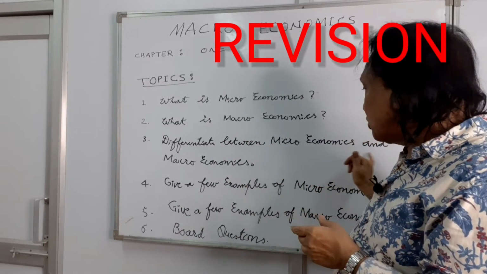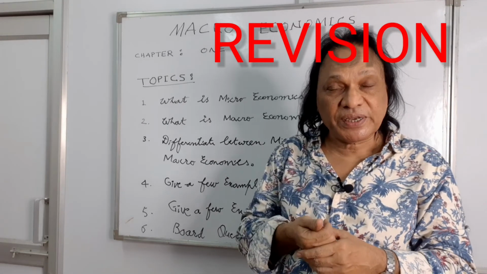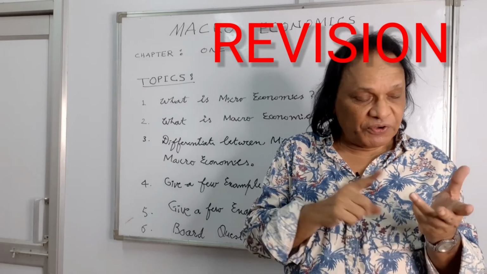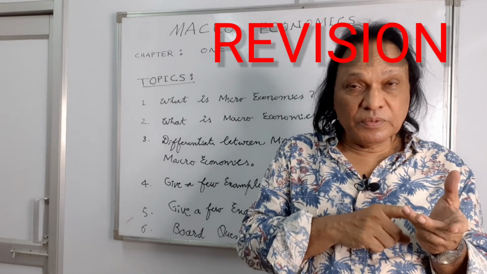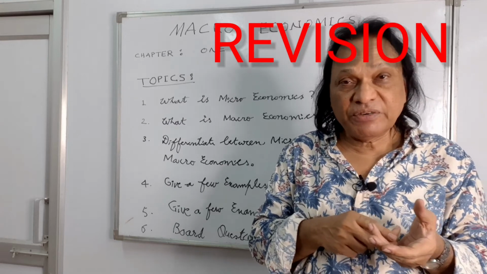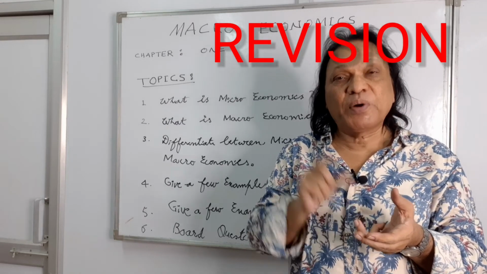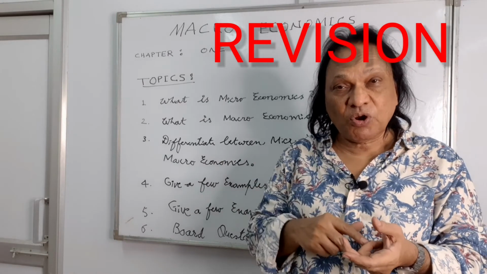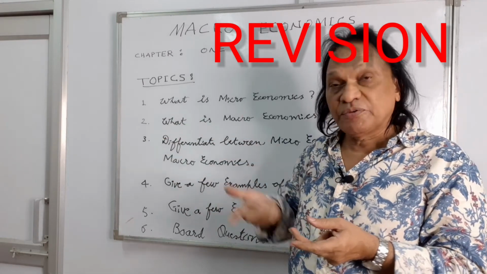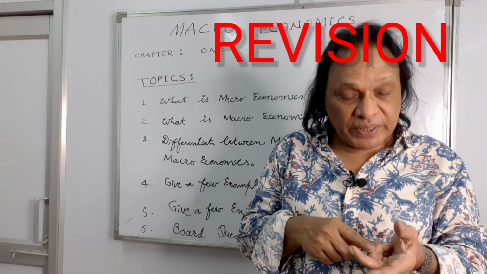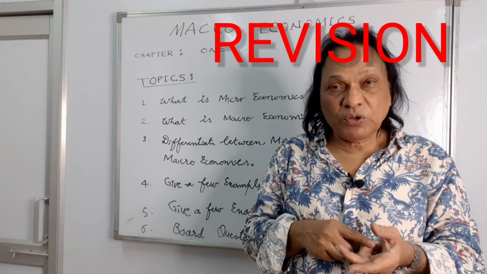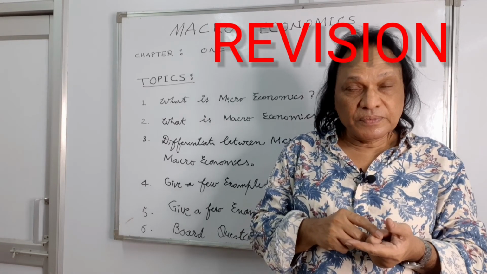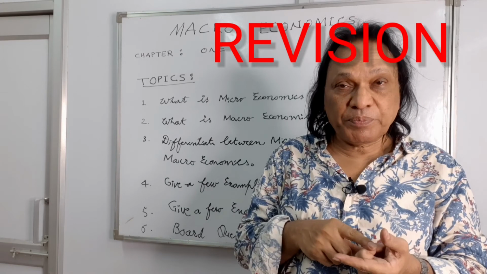Differentiate between microeconomics and macroeconomics. I repeat once again, make a proper table and now differentiate. The first point, the word microeconomics has been derived from the Greek word micros, which means small. The word macroeconomics has been derived from another Greek word which means large. Microeconomics is the study of individual economic variables. This is the second point. Macroeconomics is the study of the economy as a whole. The third point, microeconomics is called price theory and macroeconomics is called income and employment theory.